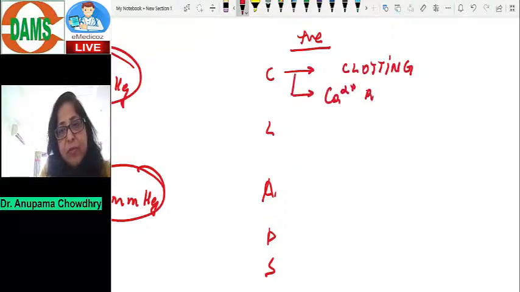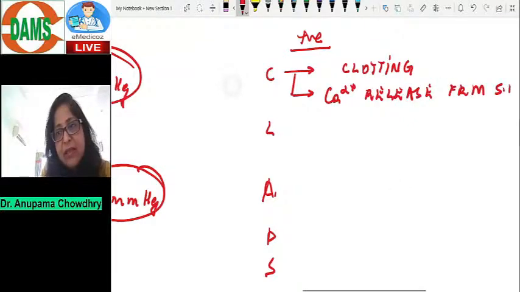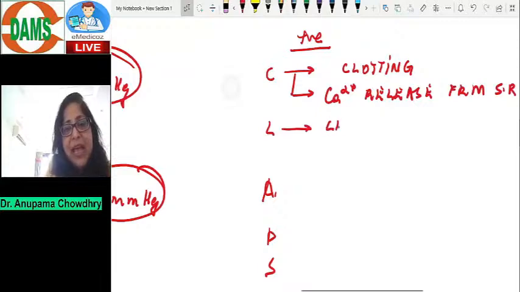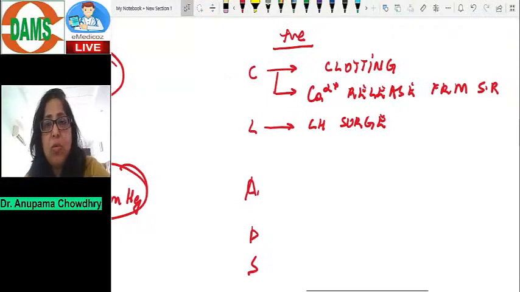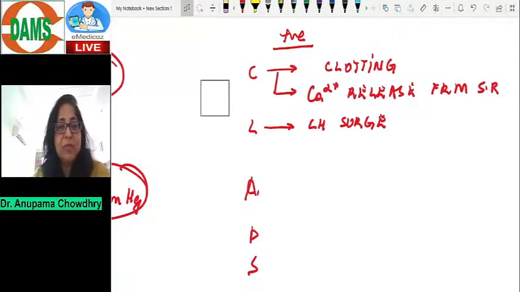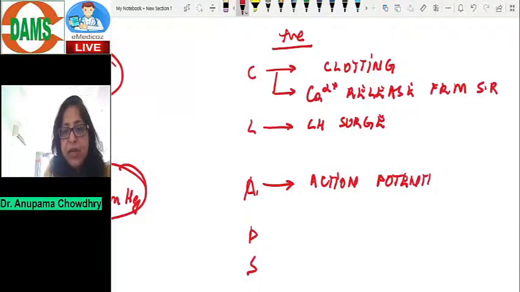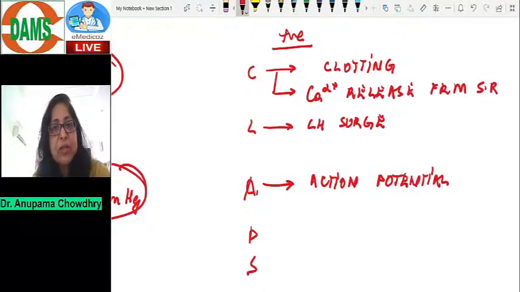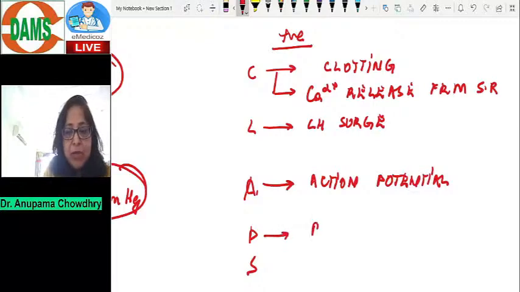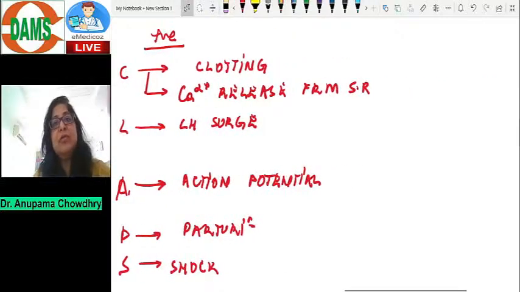Calcium release from the sarcoplasmic reticulum during a muscle contraction. This is also an example of positive feedback. LH surge, the sudden increase in luteinizing hormone just before ovulation, is another example of positive feedback. Action potential. The sodium influx producing a depolarization in the action potential is another example of positive feedback. Parturition, shock. These are examples of positive feedback. Parturition is the process of delivery.